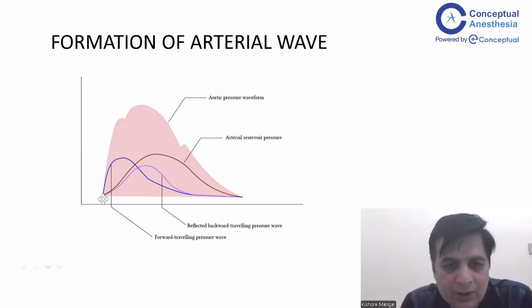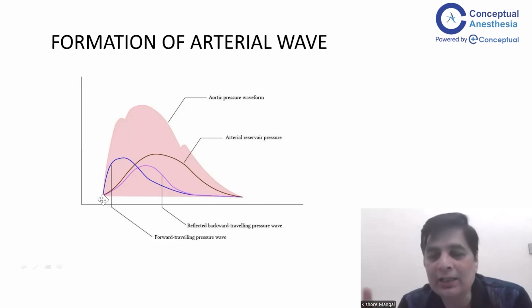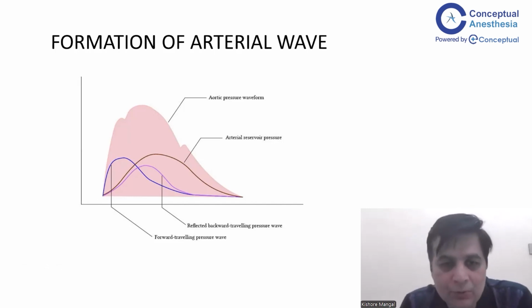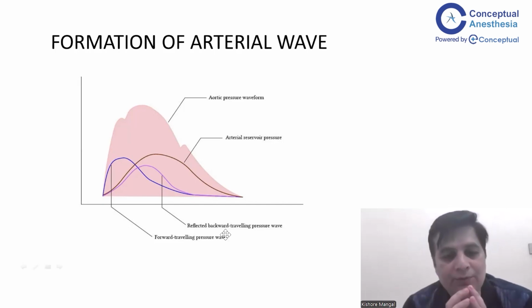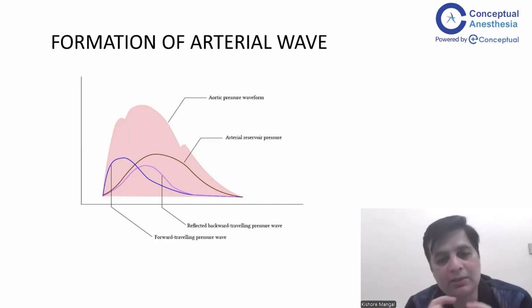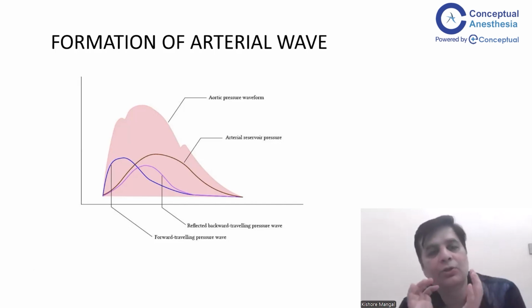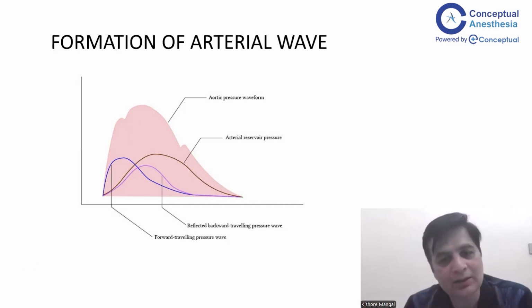If there were no other types of waves and it was a simple tube, then definitely we would have seen a pressure waveform like this. But we do not see this pressure waveform, because the blood is going at one speed and the wave of the tube or the aorta is going at another speed.